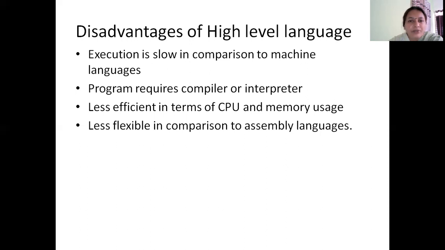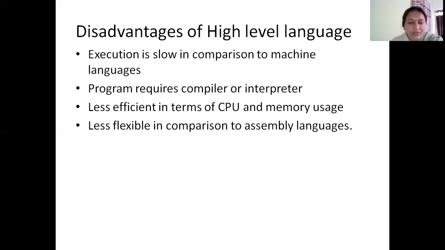When compared to the machine language or assembly language, the CPU and memory usage is less efficient in high-level language. And the high-level language has less flexibility in code development compared to assembly language.